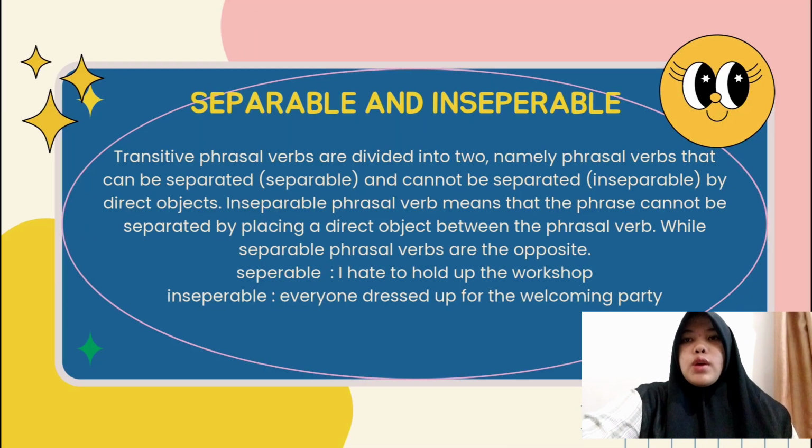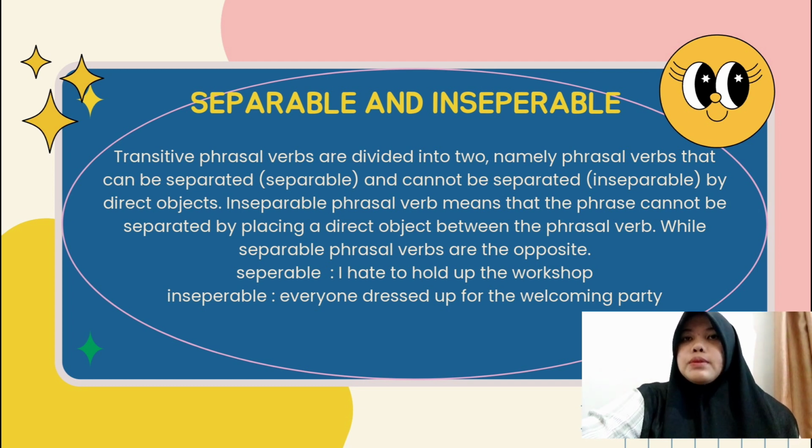And next, we will talk about separable and inseparable verbs. Transitive phrasal verbs are divided into two, namely phrasal verbs that can be separated, or separable, and cannot be separated, or inseparable, by a direct object.